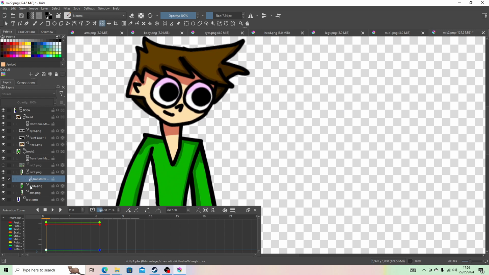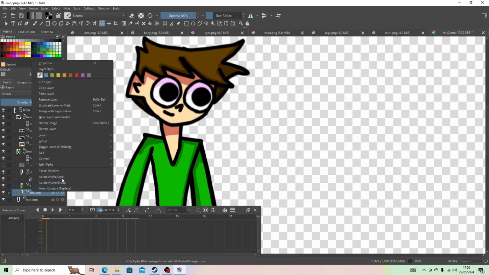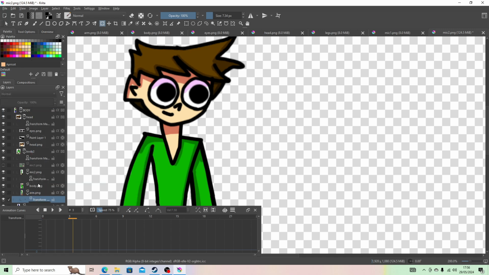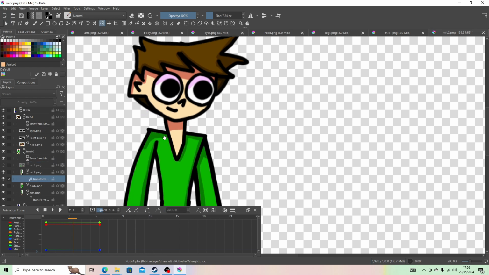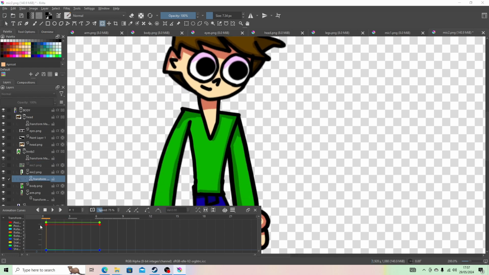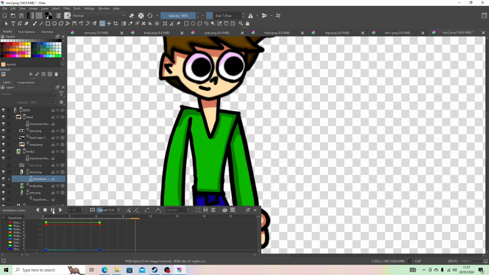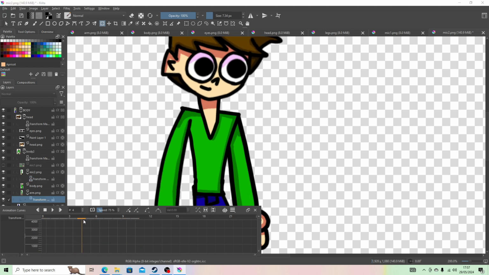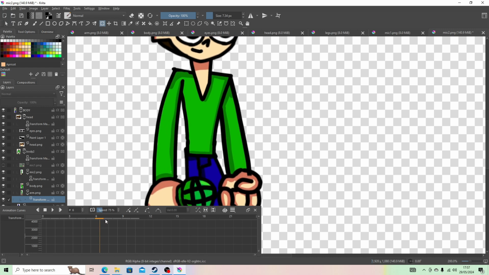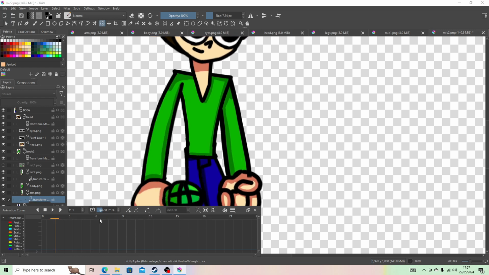So go into arm and add transform mask, and do not do what I have just done. I've kind of just messed some stuff up. Gotta make sure the animation still works. Okay, now this arm, again, frame 6, not there.